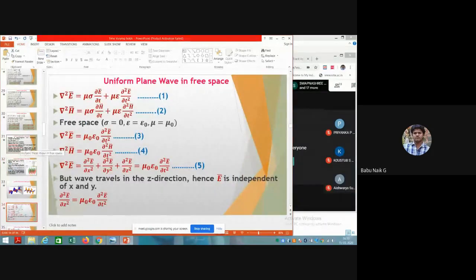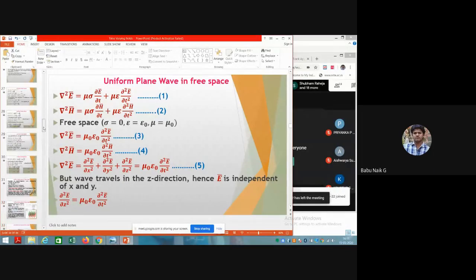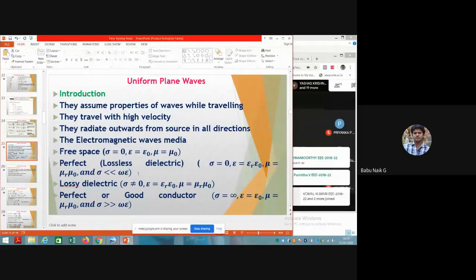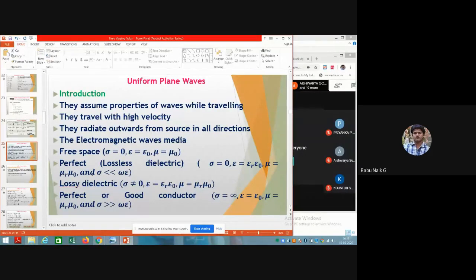We need to consider all the conditions: free space, then perfect lossless dielectric medium, and then lossy dielectric medium. If the plane wave travels in free space, conductivity is zero, epsilon is equal to epsilon naught, and mu equal to mu naught. Similarly, for the lossless dielectric medium, sigma, that is conductivity, equals 0, epsilon equals epsilon naught into epsilon r, and mu equals mu naught into mu r.